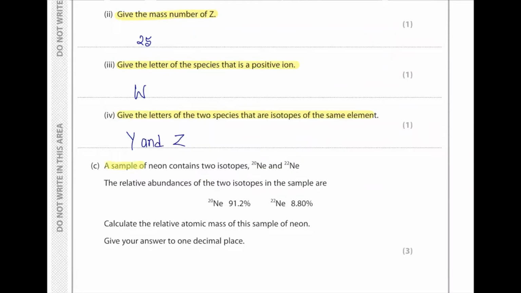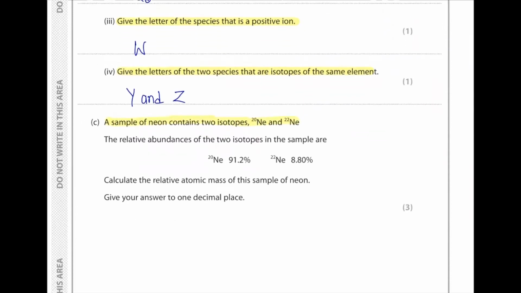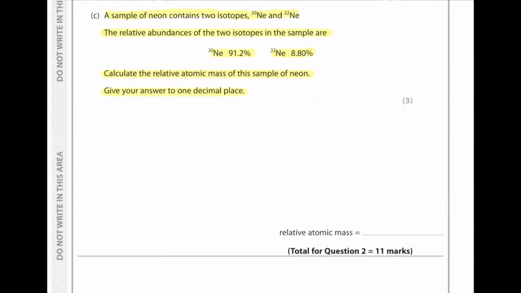Part C. A sample of neon contains two isotopes, 20 and 22. The relative abundances of the two isotopes in the sample are Ne-20 91.2, Ne-22 8.80. Calculate the relative atomic mass of this sample of neon. Give your answer to one decimal place. So we must be careful here, because our answer must be to one decimal place.